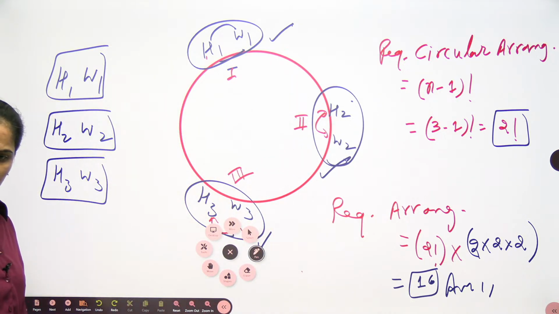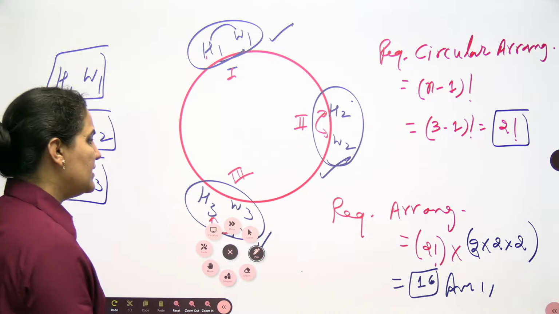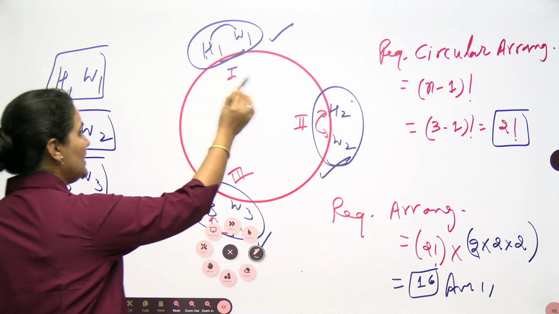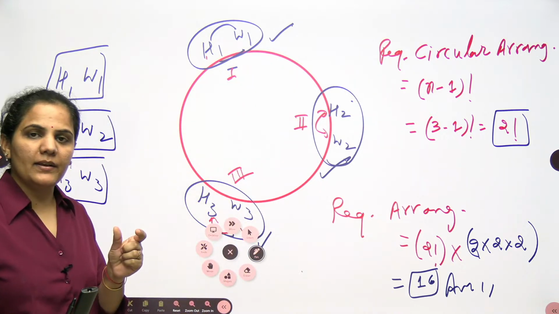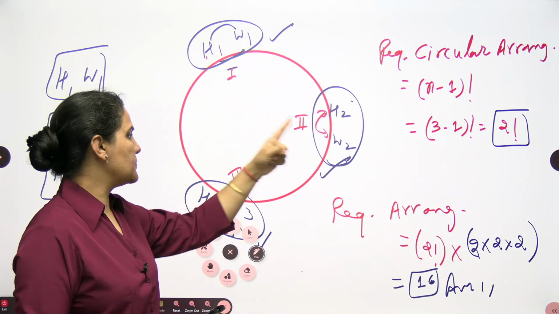Okay. So I hope this is clear. The answer will be 16, not 4, because these 3 will work as an individual pair, individual group. So first group, second group, third group.